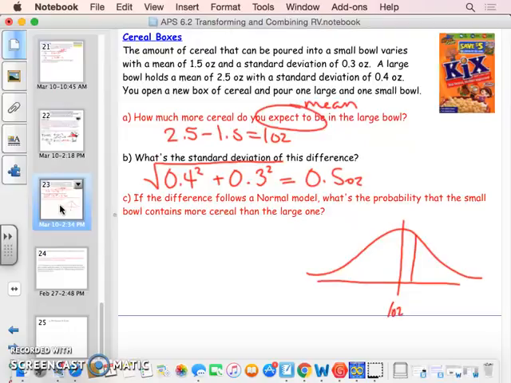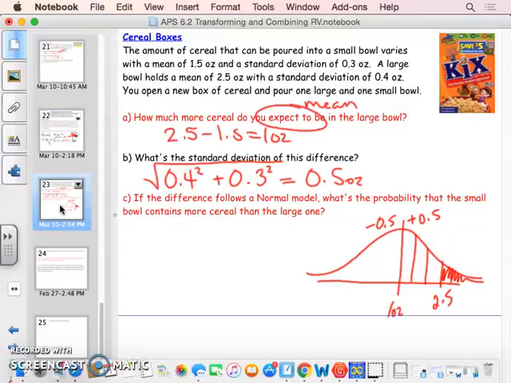And then again, it's going to go up by 0.5, or this way, down by 0.5. Now we want to know the probability that the small bowl contains more cereal than the large one. So our interest is here at 2.5. So we want to know this probability here that there's more.